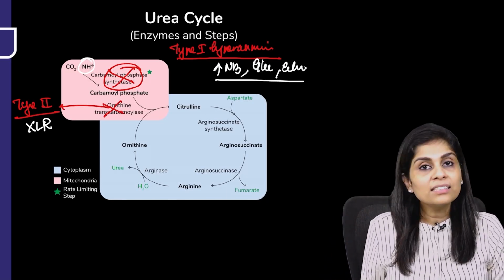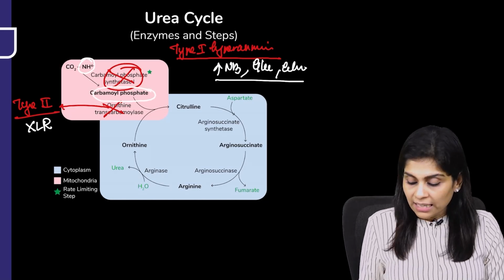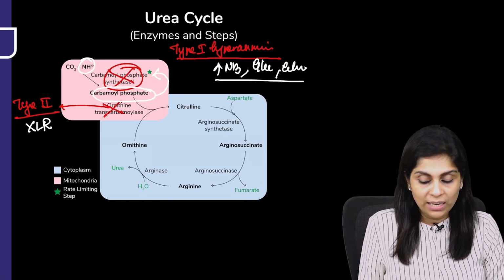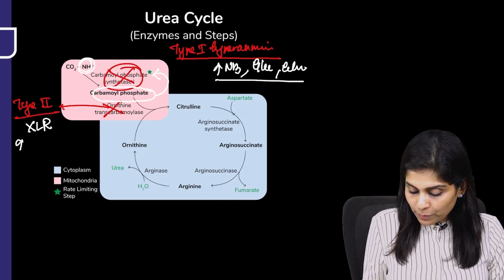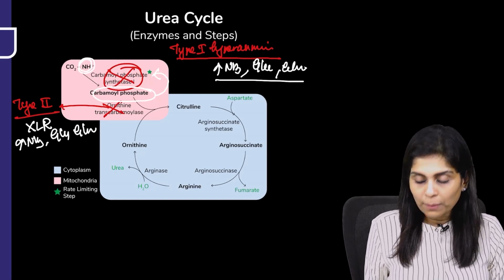When ornithine transcarbamylase is defective, first carbamyl phosphate accumulates. This carbamyl phosphate in a feedback mechanism inhibits CPS1. So ammonia accumulates. This is when what will you observe? High ammonia, high glutamate and high glutamine.